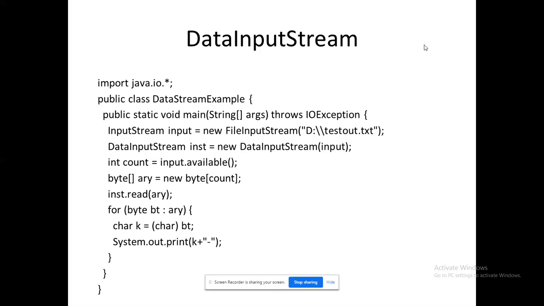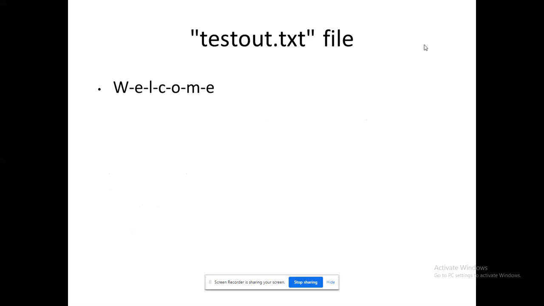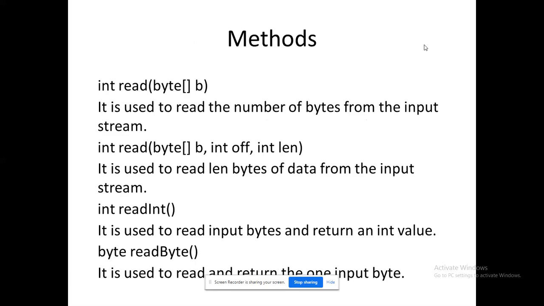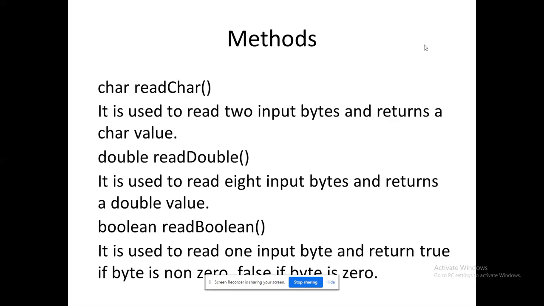Right? I could count the size of data or whatever it may be. I could interpret it directly as the corresponding data type, and I could use it. Even I can display it with my own characters also. Actually, I have "welcome" in my file, but between the letters of welcome, I introduce my own characters and display these values. Okay. So these are all the methods available in this. Here you can see I could read my high-level data types directly.